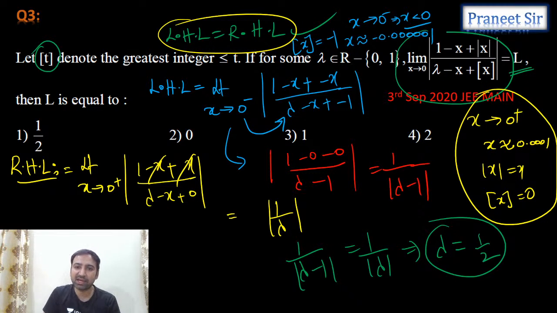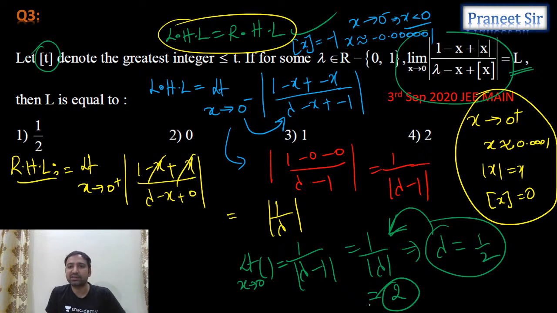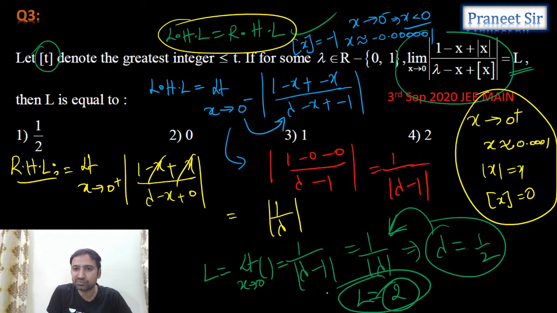So once we got the lambda value, substitute it here. If you substitute lambda value here, what do we get, guys? Limit x tending to 0, whatever it is, substitute lambda equals 1 by 2 here. We are getting 2. He is asking the L value, guys. So the L value I got is 2. So the fourth option is the answer.